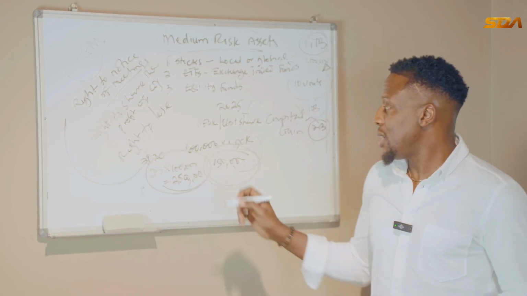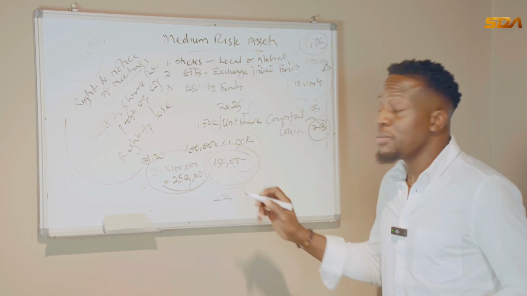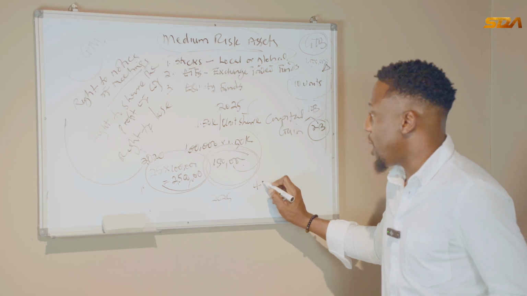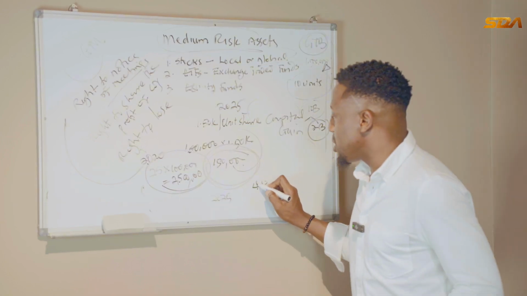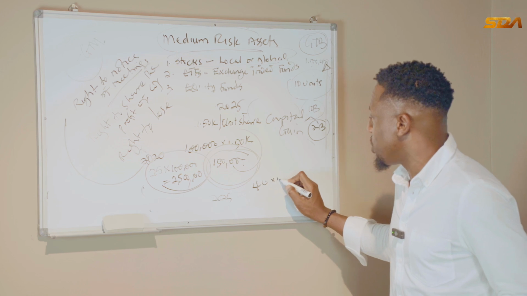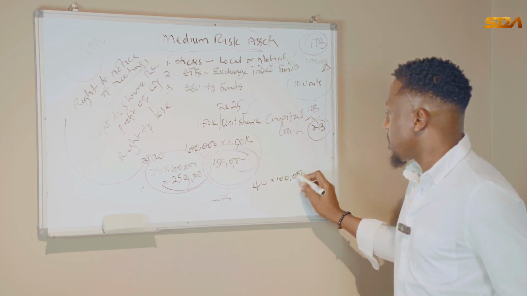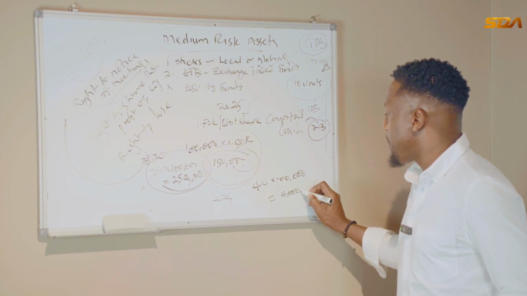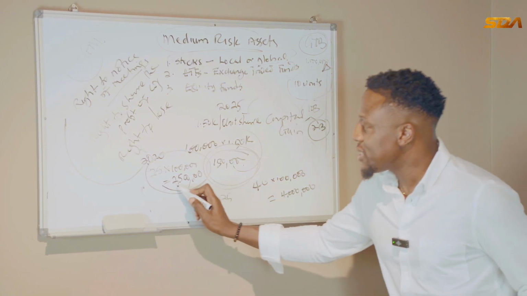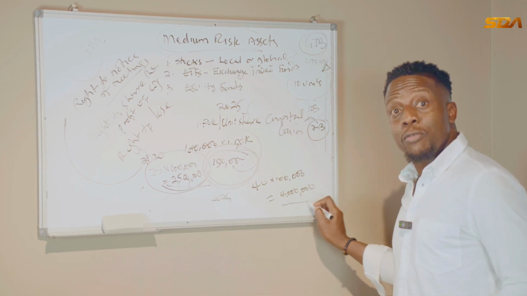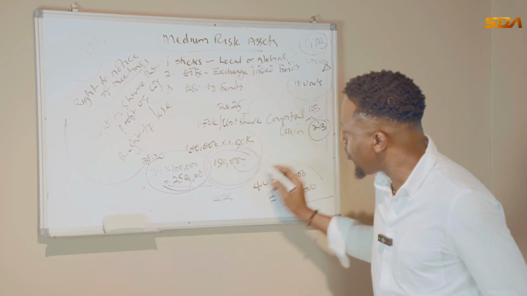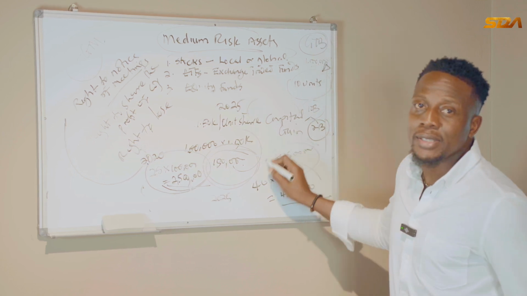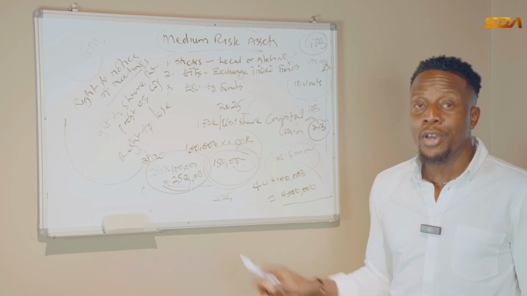Let's assume that in 2025, the current market value of the share of that same bank is now 40 naira. This is just assumption. If it is now 40 naira and I have 100,000 units, it means that the value of my shares is now 4 million naira. I invested 2.5 million. The value is now 4 million. So that difference of 1.5 million is called capital gain. I've made a capital gain of 1.5 million from these shares.